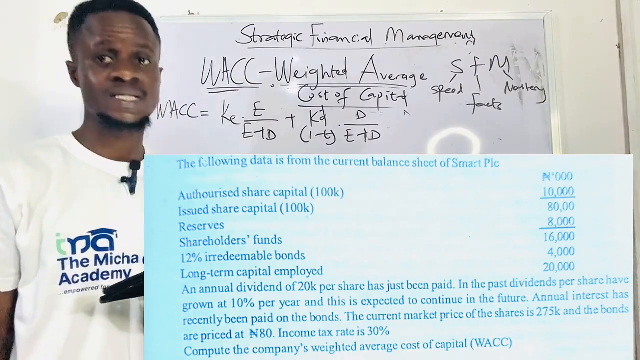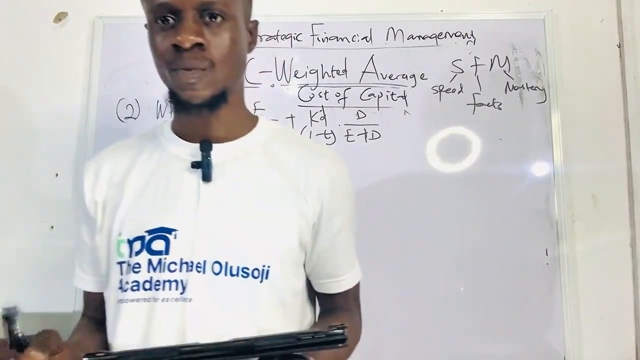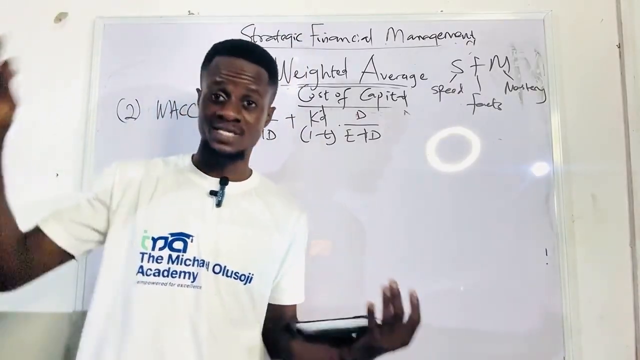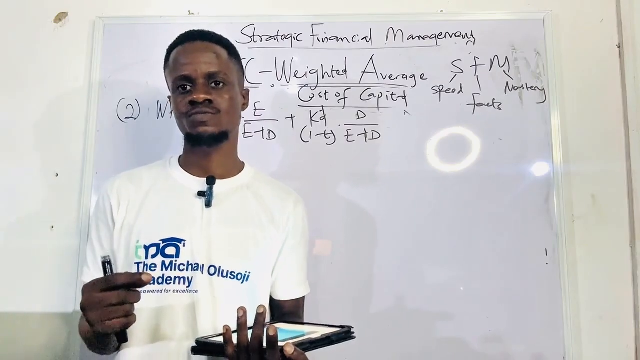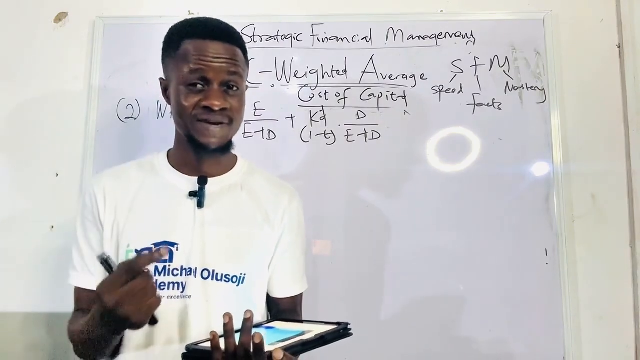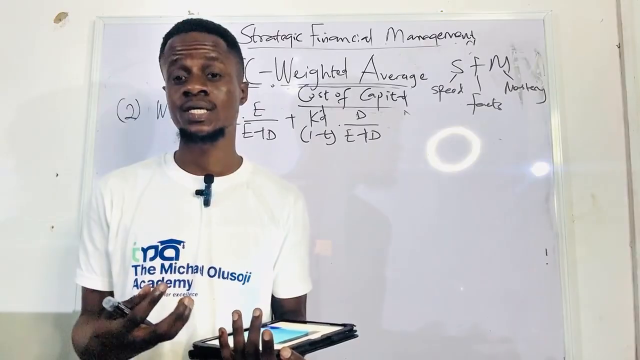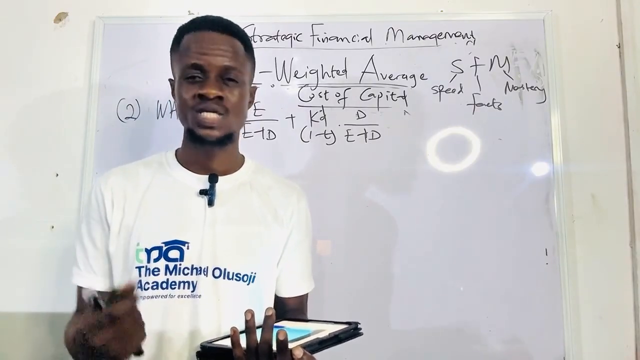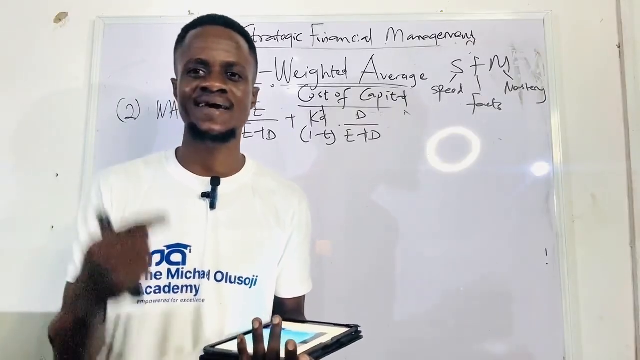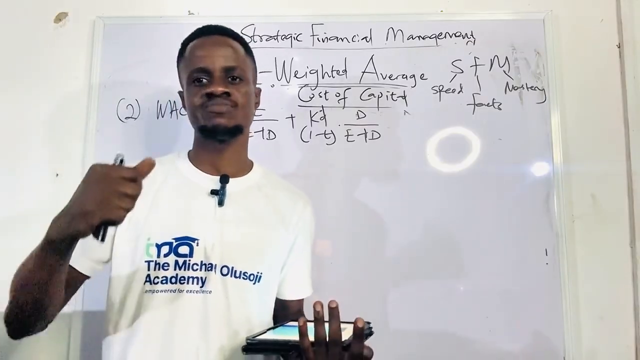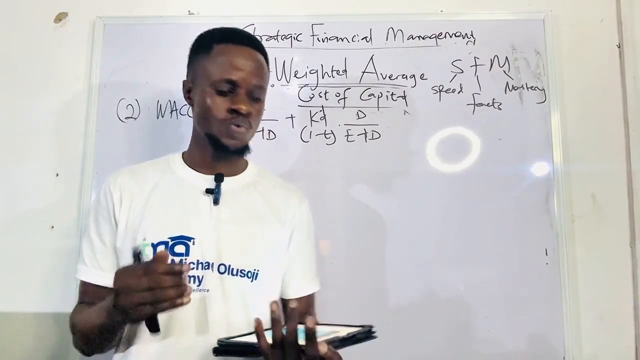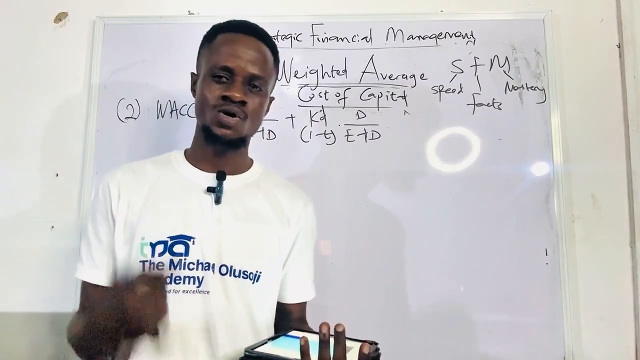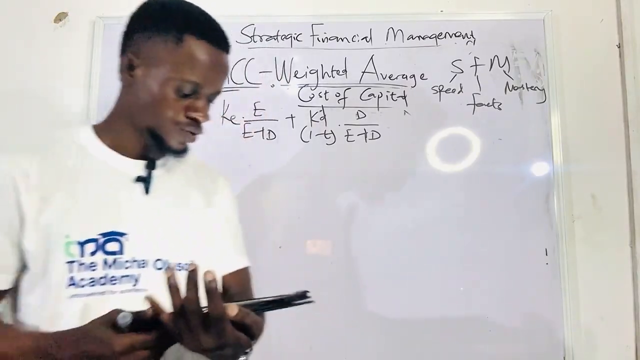It's important that you note this: anytime you are given balance sheets, please do not use those values, because that is the book value, not the market value. When it comes to valuing equity or debt, you use the current market value, not the historical or the book value. Are you with me now? So we are not going to use the values in the table. We are going to use the current market value.